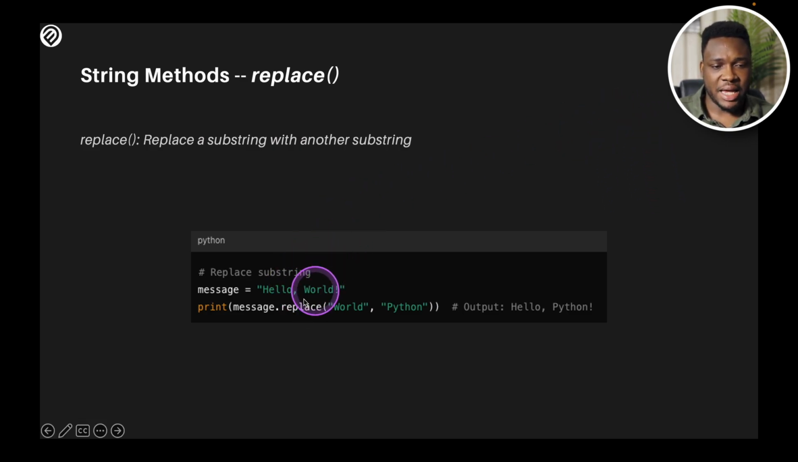And I have a case here where I have the hello world. I could easily say message.replace, I want to replace the word with Python. It's very possible you could do that, but in terms of the actual modification of your word, you really can't do that in Python because strings are immutable.